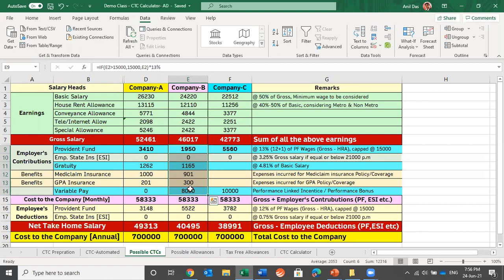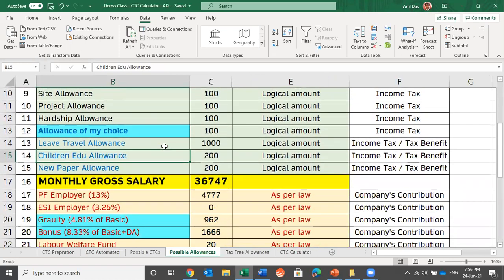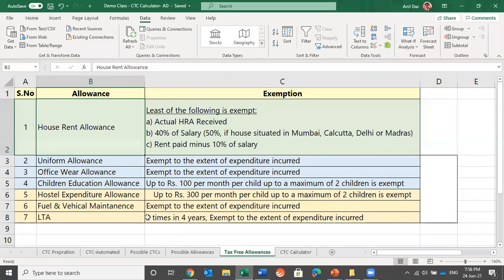And why is everybody deciding differently? Because there is no law guiding us or telling us that it should be designed in a certain way. And these are the various allowances which can be picked while making any CTC breakup. These are the tax-free components which should be taken into consideration while designing any CTC breakup. All this we discuss in the actual class in detail.